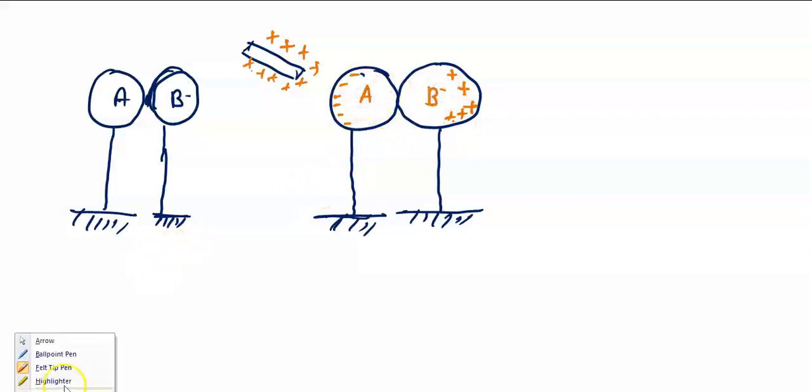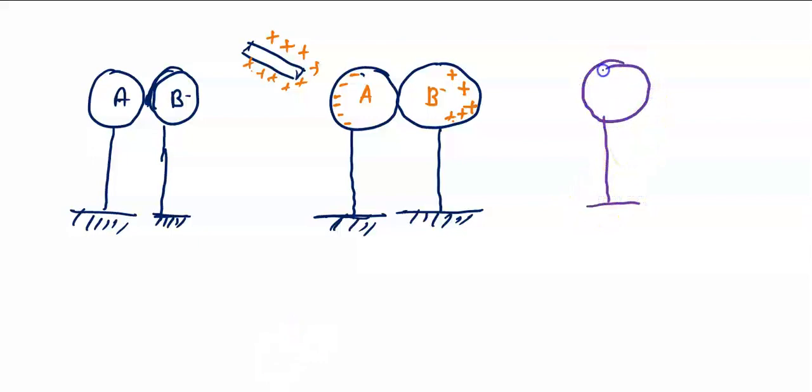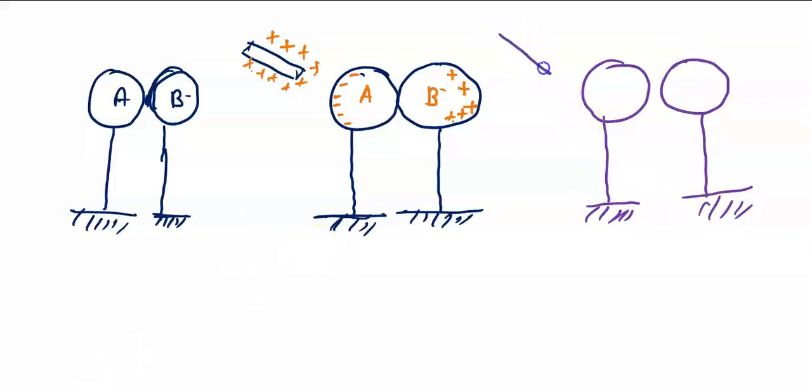They are not separated because they are touching each other. That's the point here. Now what we are doing, we are separating these two spheres a bit, okay, not much but a little bit. We have separated them by a small distance, they are still insulated, but do remember that the glass rod is still there, kept there.